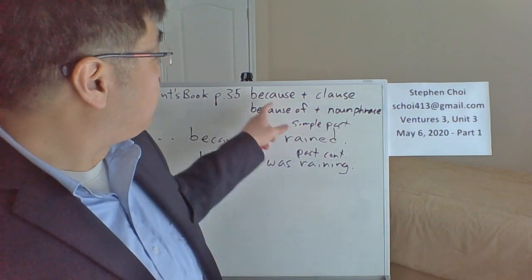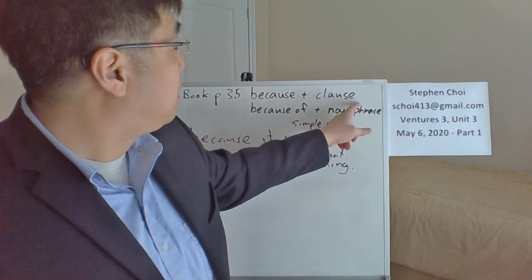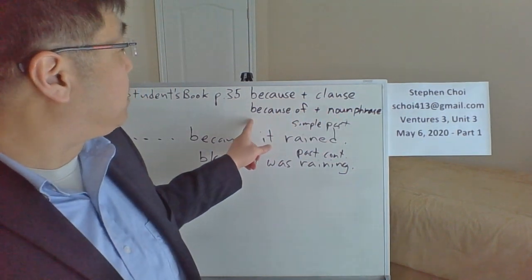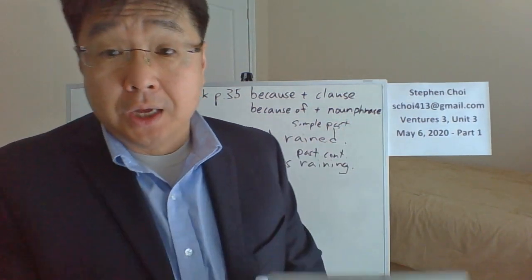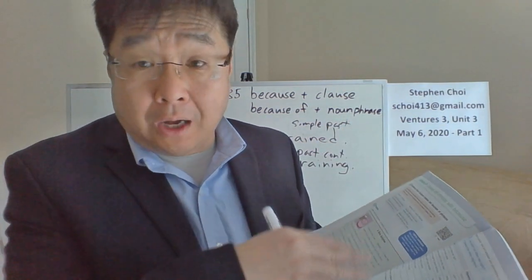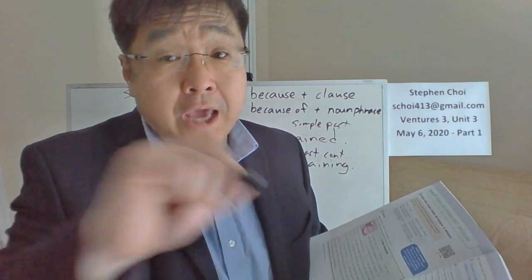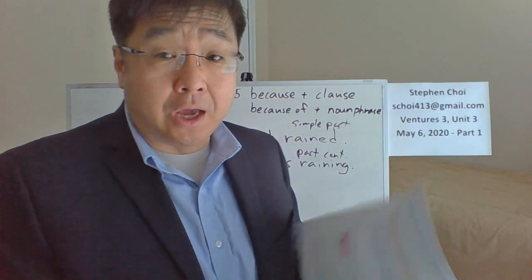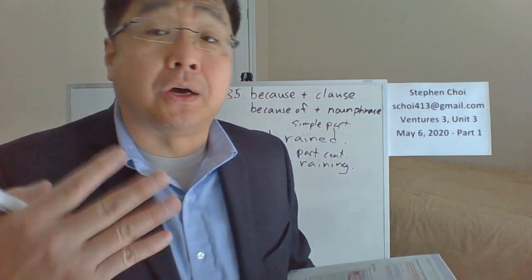So you can put a clause with because. I came to this country because my children live here, or I came to this country because of my children. That's just an example of the answers. But write your personal answers, and write both ways. Write a because answer and a because of answer.